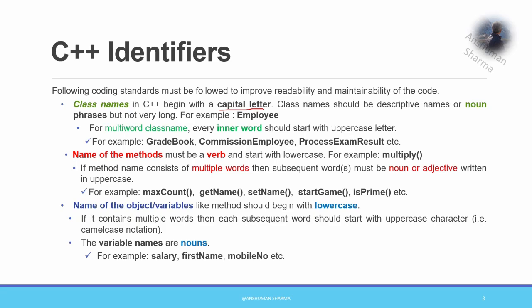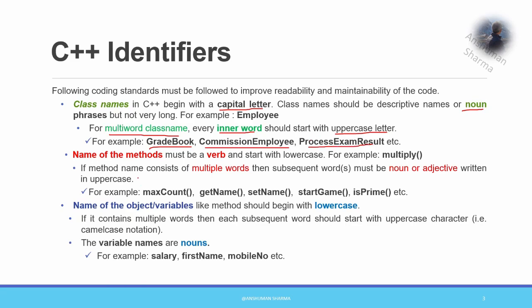So for all the code that you write, make sure that class names have a capital starting letter. They should be descriptive nouns, like the name of the class is Person, Rectangle. All these are noun phrases and they should not be very long. But if you want to include a multi-word class name, make sure that the inner word starts with an uppercase letter. Now this is again a coding standard, not a rule. The standards are followed so that they can be distinguished clearly in your programs. Some examples are GradeBook, Commission, Employee, Process, ExamResults.